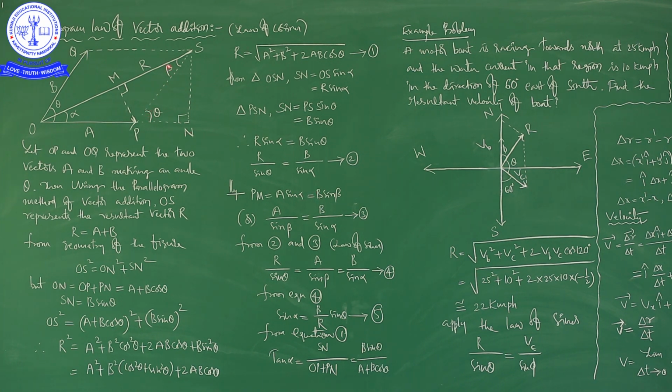This is the beta, this is B, right? So then automatically it is B cos beta, and it is B sin beta. And it is the alpha, it is the A, then automatically it is A cos alpha, and here it will be A sin alpha, right?